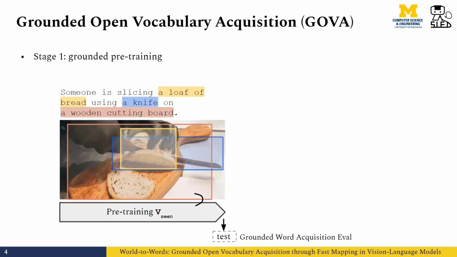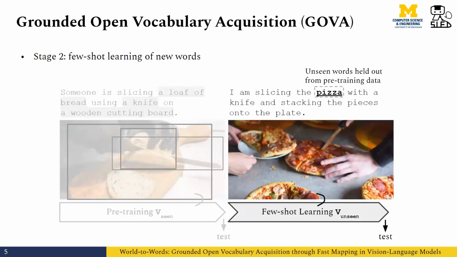Therefore, we introduced the grounded open vocabulary acquisition problem. Under the GOVA formulation, the model first pre-trains on a grounded dataset with fine-grained annotations of word-object mappings for a set of base words. Further, the model needs to acquire unseen words from the few shots of broad text image pairs.